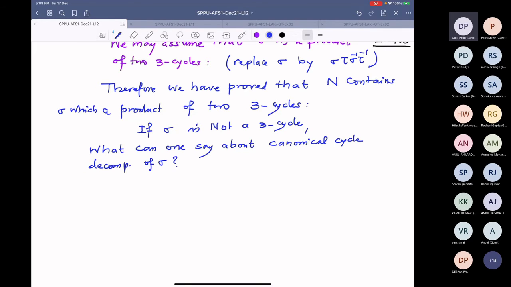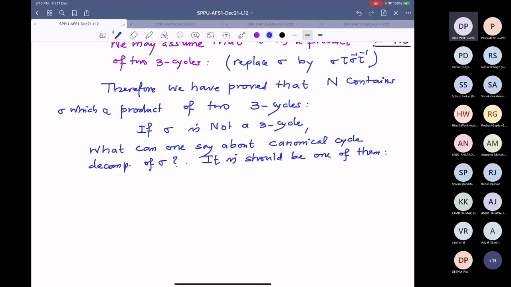That is the question. I know it is a product of 3 cycles, so definitely it will be one of them. Canonical decomposition of sigma.